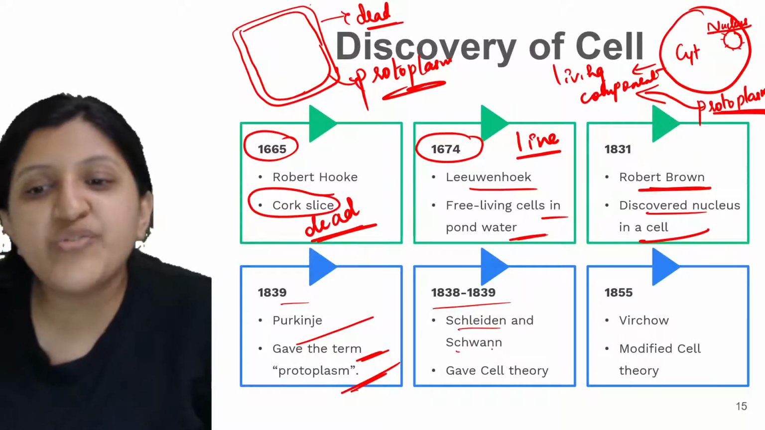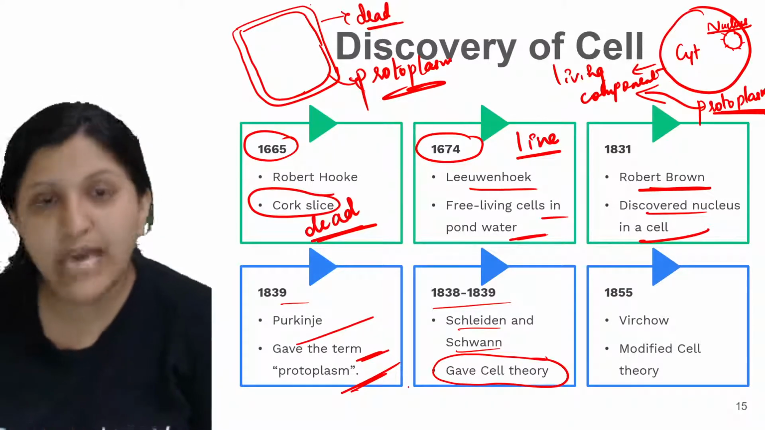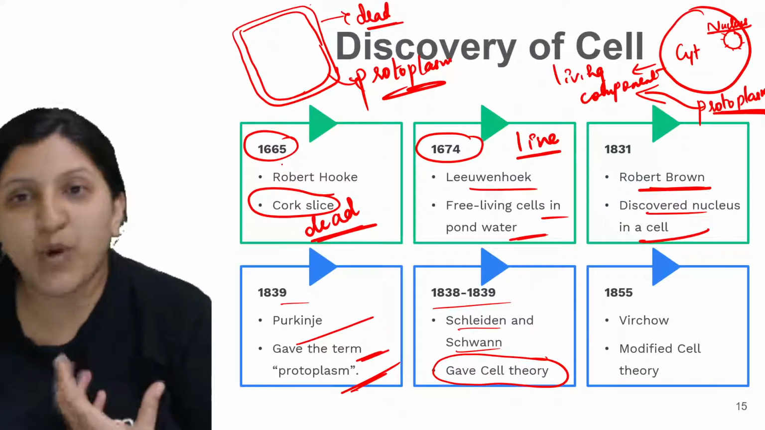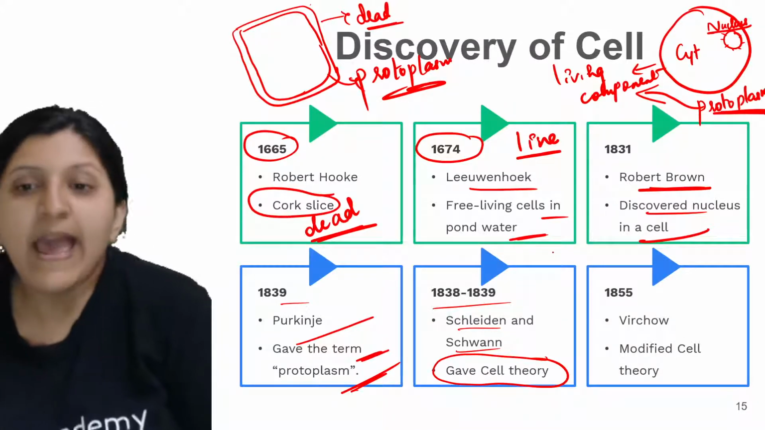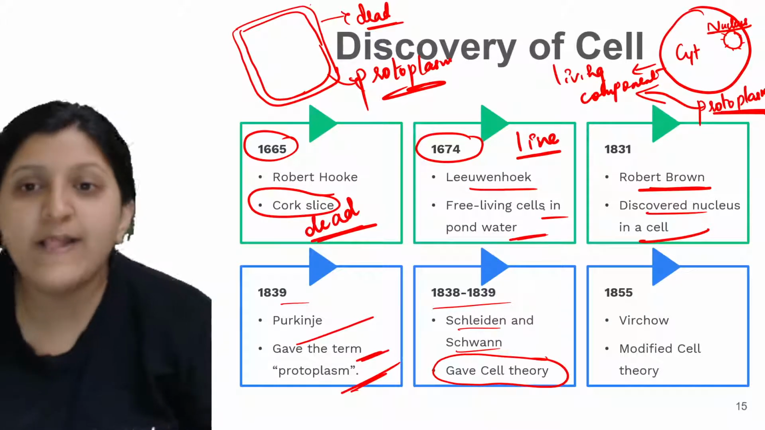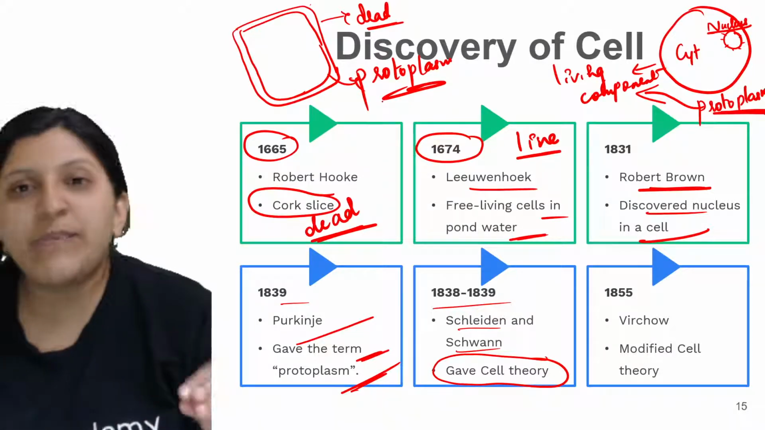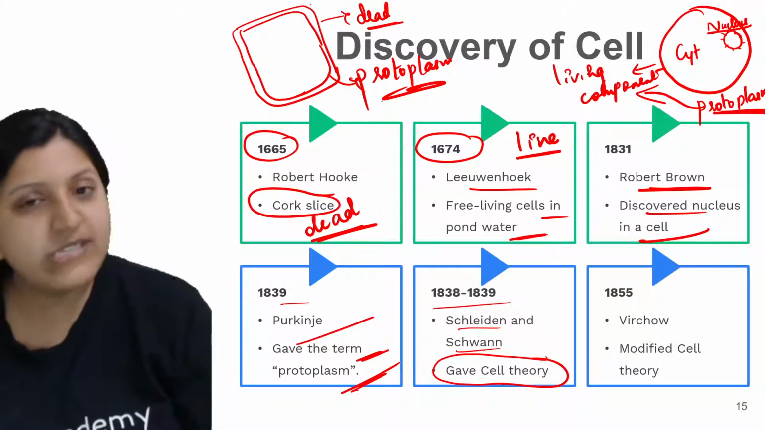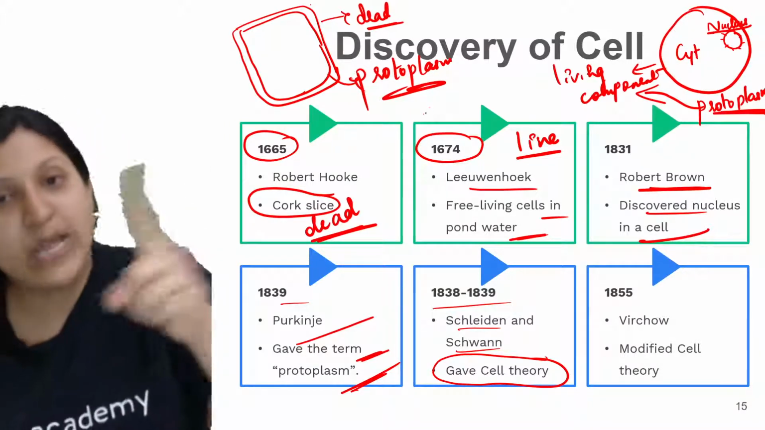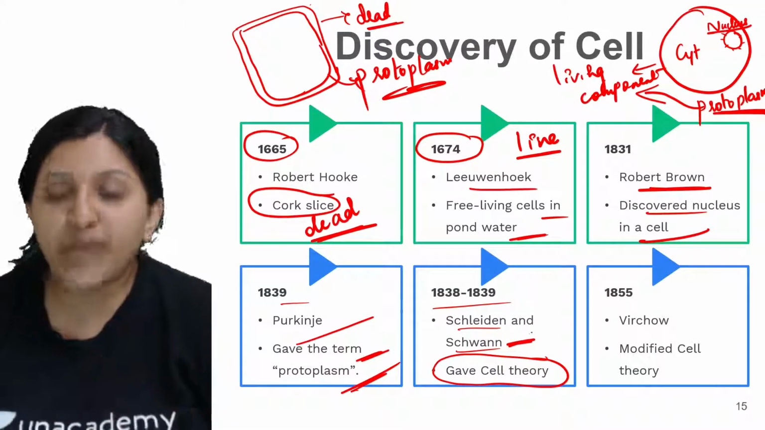So Schleiden and Schwann gave the cell theory. They said that all living organisms are made up of cells. Be it a plant or an animal, they are all made up of cells. And Schwann also said that there is one more extra covering in a plant cell, and that is the cell wall. Animal and plant cells both have cell membrane, cytoplasm, nucleus, that is, protoplasm. But in plant cells, there is one more extra covering present. That was said by Schwann.